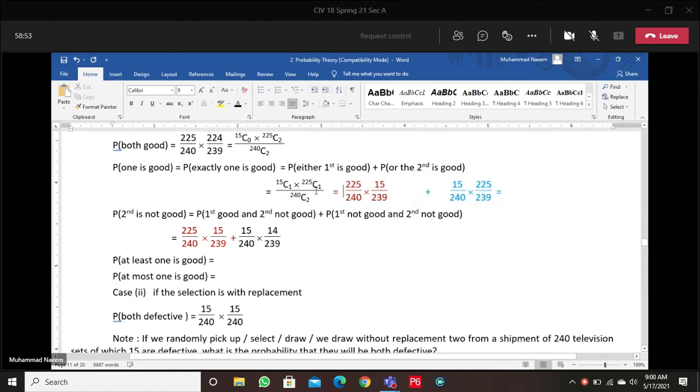In this way, both the answers will be the same. Remember this thing. The answer will be the same, either you use the combination method or you prefer to draw one by one.